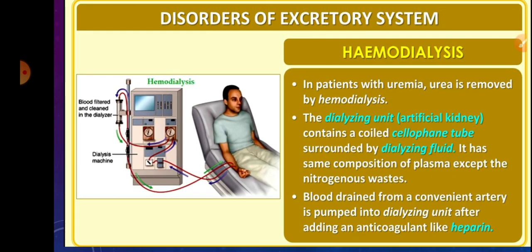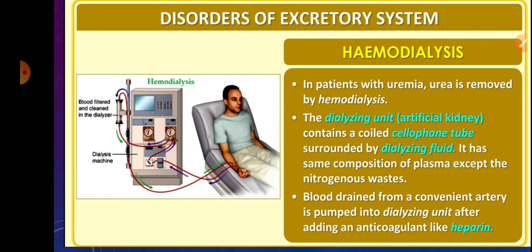In the dialyzing unit, the artificial kidney contains a coiled cellophane tube surrounded by a dialysing fluid. The dialysing fluid has the same composition as plasma except for the nitrogenous waste, because this is done in order to remove the nitrogenous waste only.